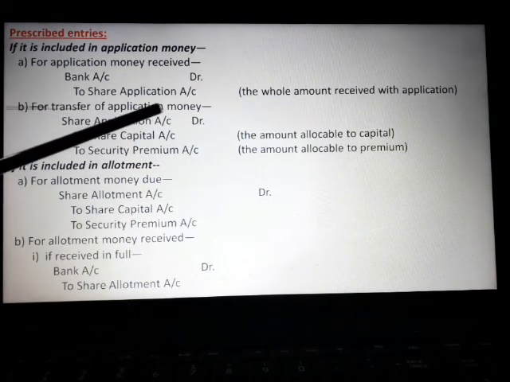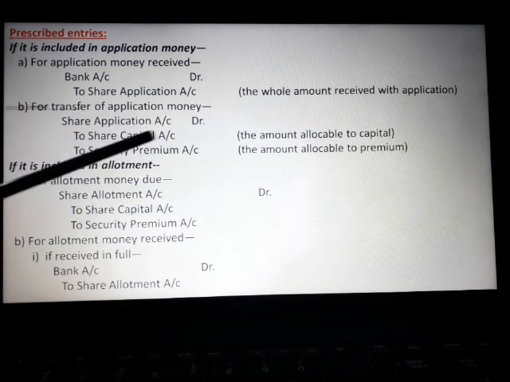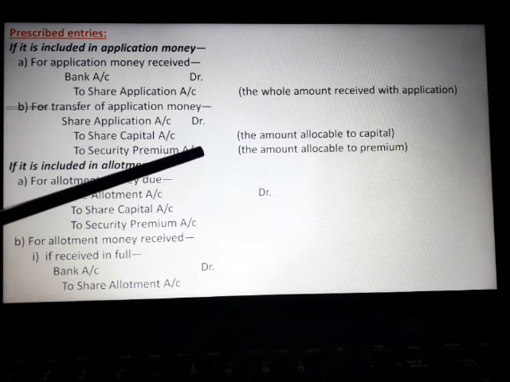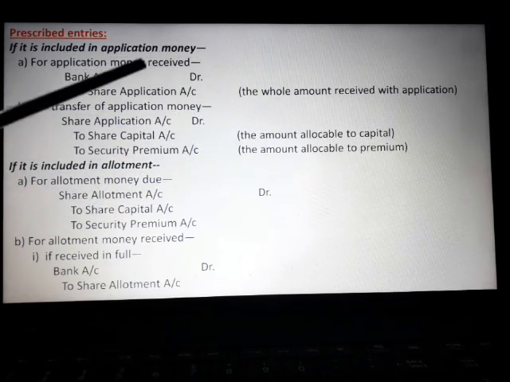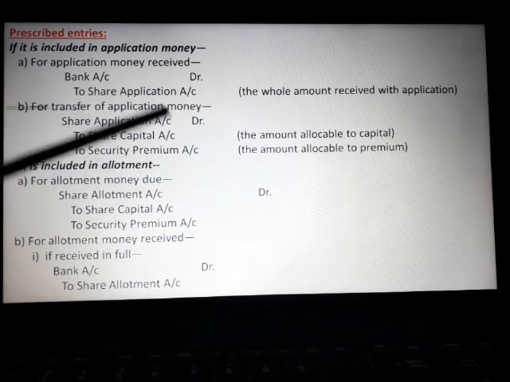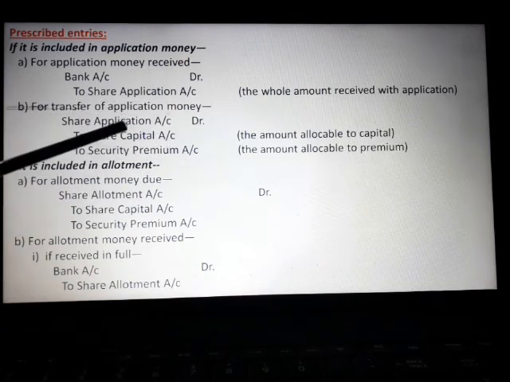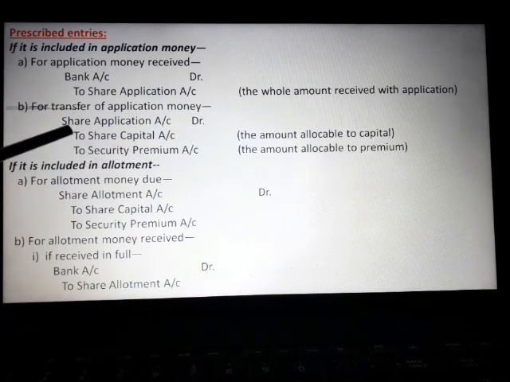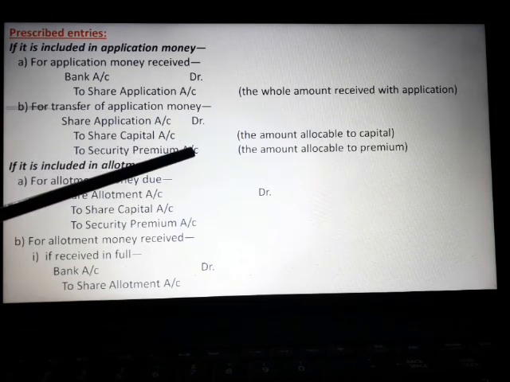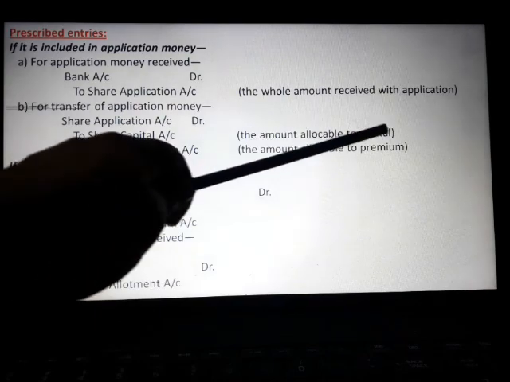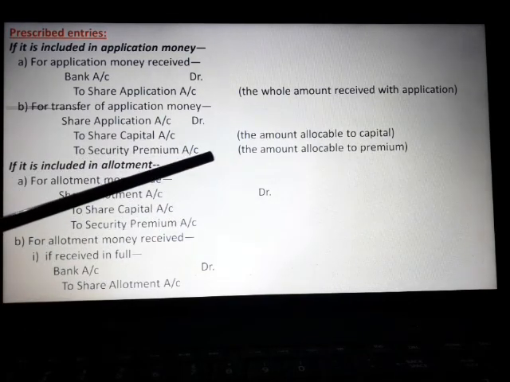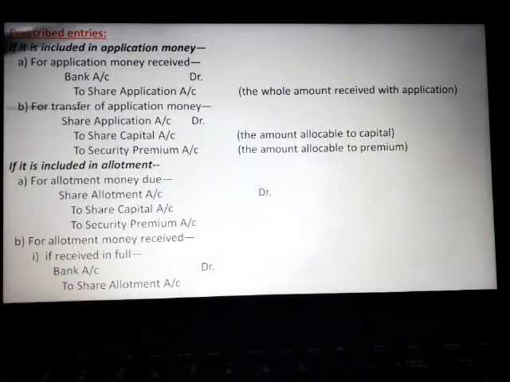For transfer of application money to share capital account and securities premium account, the premium portion included in share application money is to be credited to securities premium account, and the rest is to be credited to share capital account. The entry is: share application account debit, to share capital, the amount allocable to capital, and to securities premium account, the amount allocable to premium.